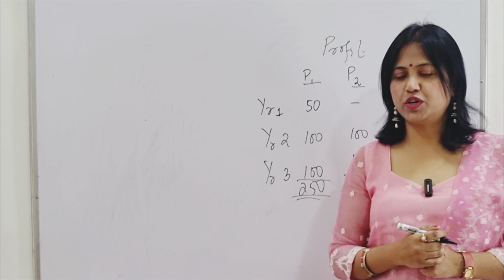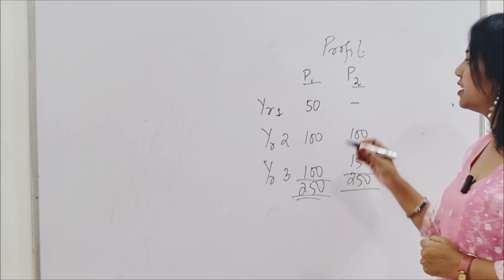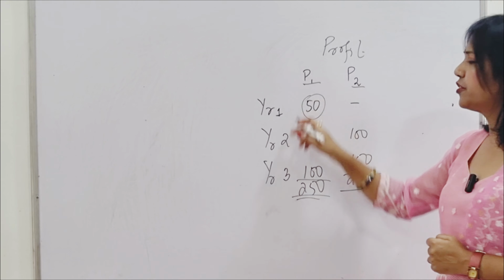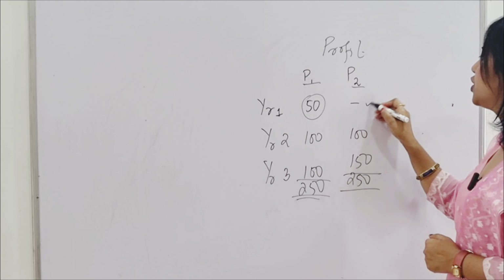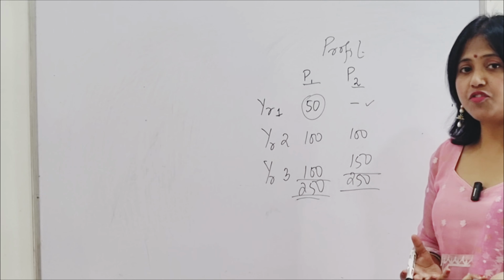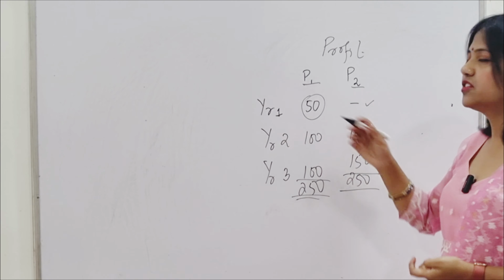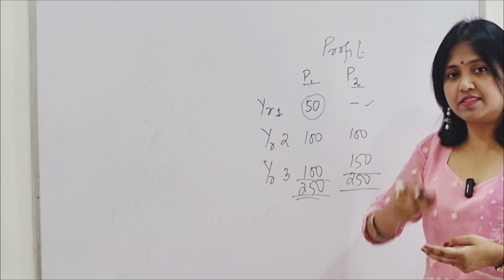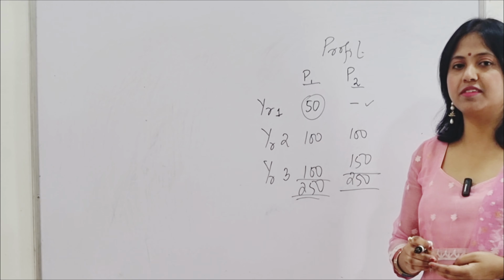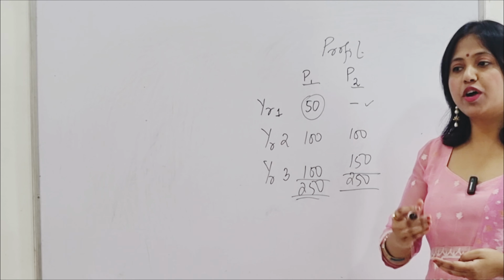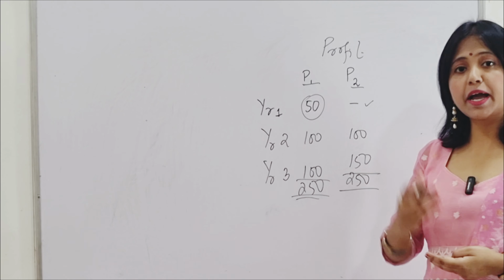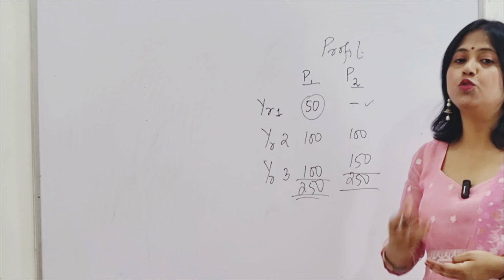But one thing to be noticed is that we are not considering the timings. You see, project 1 gives you the profit right in the year 1, but project 2 does not give anything in year 1. Now, what is the disadvantage then? Disadvantage is that generally we prefer to receive money as early as possible. Investors, when they have put money in the business or in the company, they want their return should come as early as possible. So this is called time preference of money or time value of money.